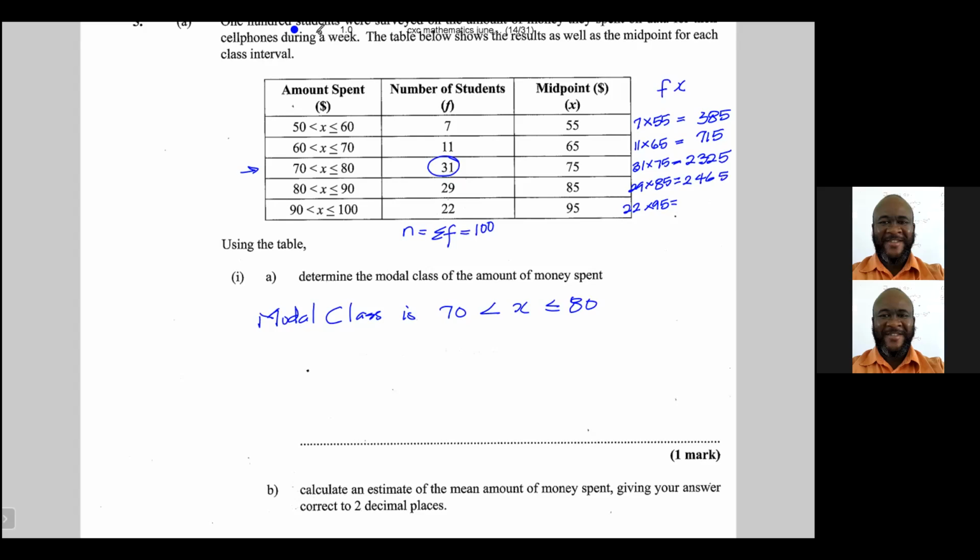Last but not least, 22 times 95, this is 2,090. I'm definitely going to need the sum of fx.